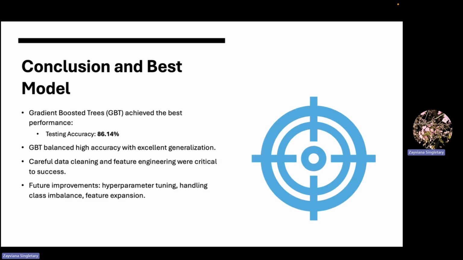In conclusion, gradient boosted trees was the best model in both performance and generalization. Its ability to balance complexity and accuracy made it ideal for structured data like this. Cleaning, pre-processing, and careful feature selection contributed to that success. Moving forward, we could improve results with more hyperparameter tuning and by addressing class imbalance.